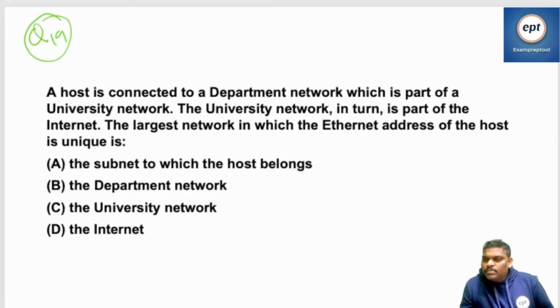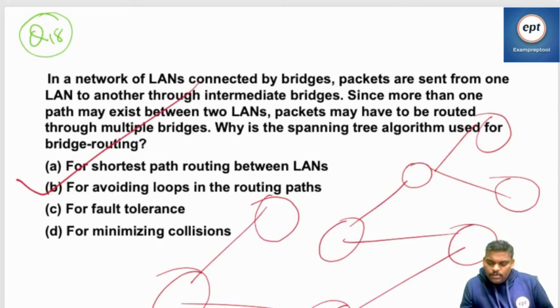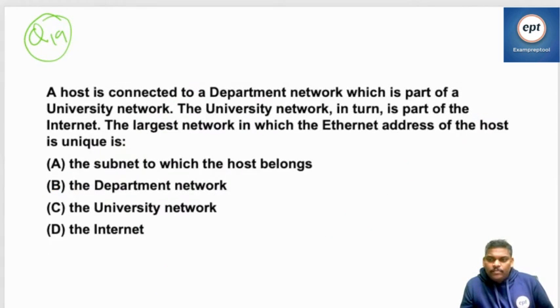If we replace bridges by routers, then... Since more than one path may exist between two LANs, packets may be routed through different bridges. I think it is not a big deal. So the thing is, here the question is spanning tree. It doesn't matter. Here the question is spanning tree.